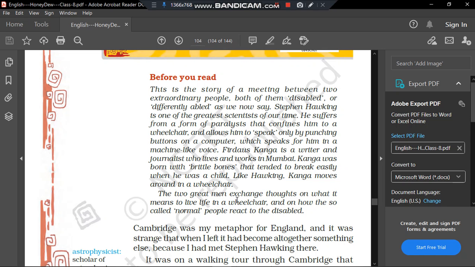So these are the things that we should be grateful about, and we should be focusing on the things that we like and on the things that interest us, and we should build our interest even more. We should start focusing on them, and we should explore our knowledge and explore the options that we have, so that we can do great things in our life, as Mr. Hawkins and the author of this chapter, who is Firdaus Kanga, did.